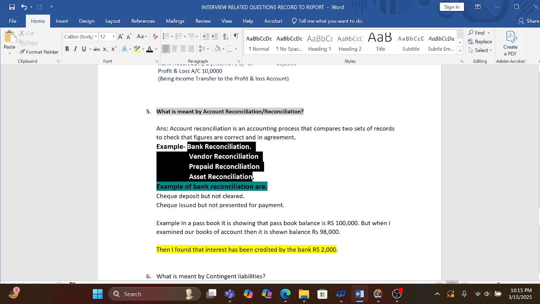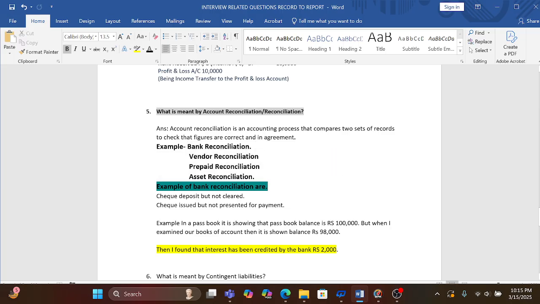For example, if the interviewer asks you how many kinds of reconciliation are used in a corporate, you can give an example like bank reconciliation, vendor reconciliation, prepaid reconciliation, asset reconciliation, and there are more reconciliations as well.